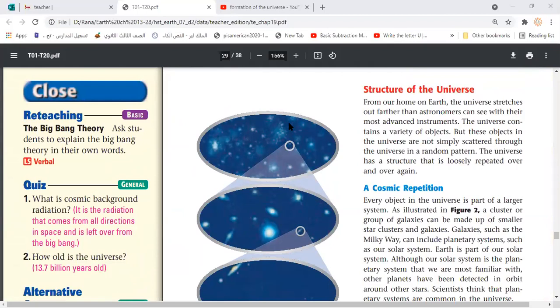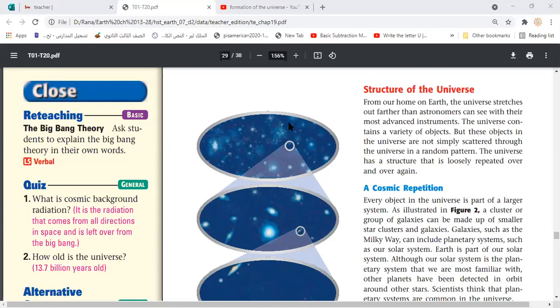Actually, we are not able to know what all the universe is made up of, or what the exact structure of the universe is, because it's too massive and we are just like a dot, or a drop in that ocean. So we are not able to have a clear image of how all the universe looks, or we cannot even receive radiation from the far distant parts of the universe, because due to these long distances radiations may be scattered or deflected, and we cannot receive them well even with the most developed technology that we have nowadays.